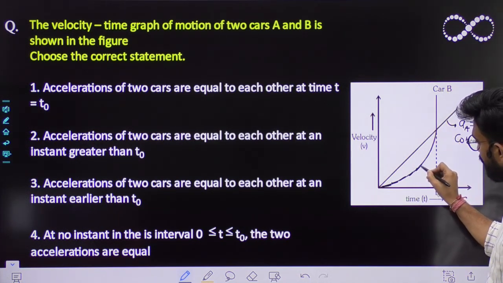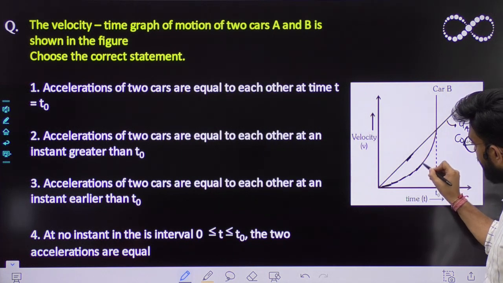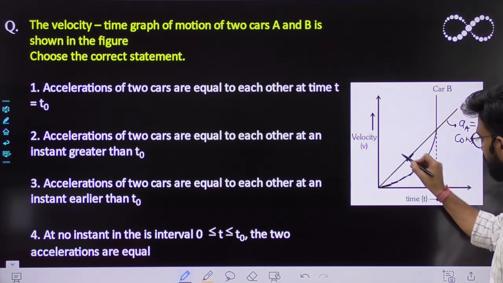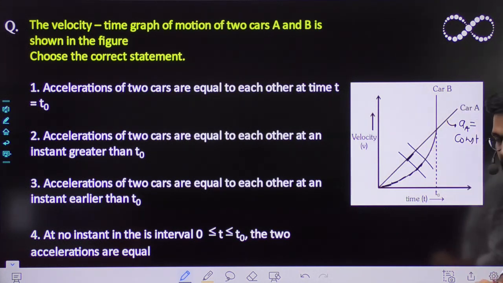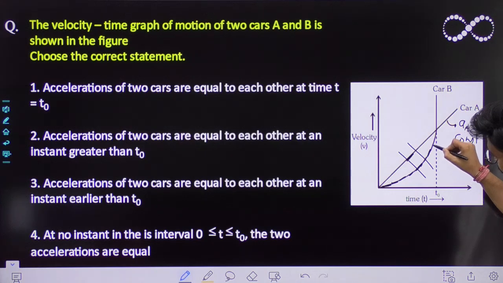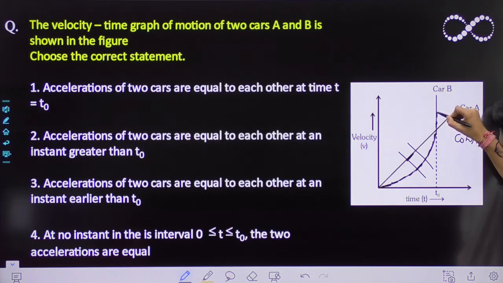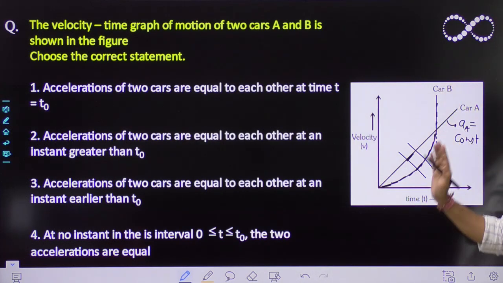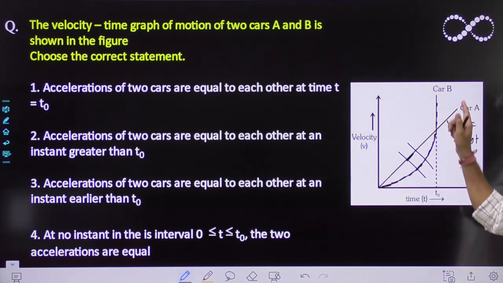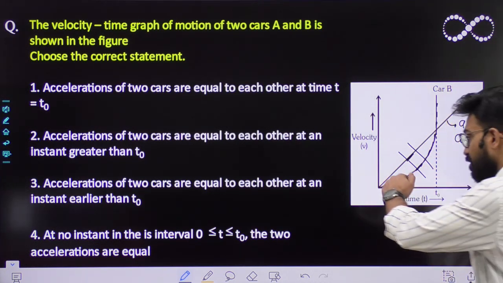At this certain point, don't you think the acceleration of A and B would remain constant, because its slope is constant? And again now the slope is increasing for block B. It keeps on increasing, so that means its acceleration is variable. So the acceleration of B is variable and slowly it is increasing.